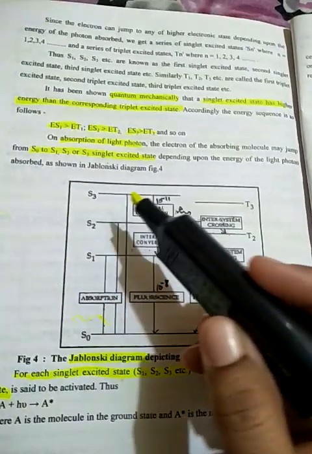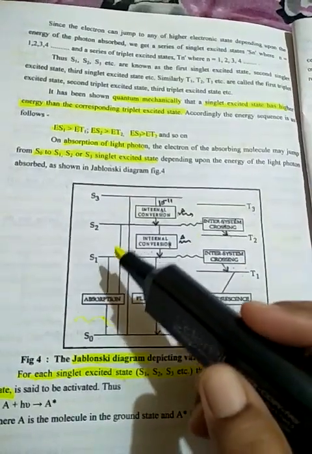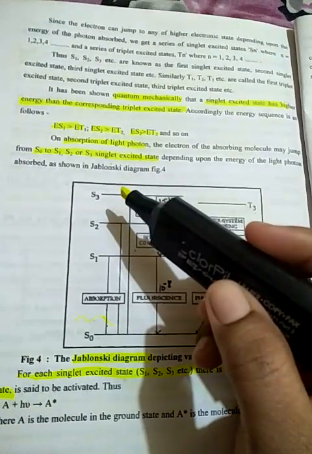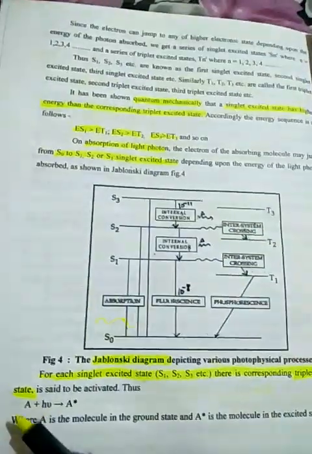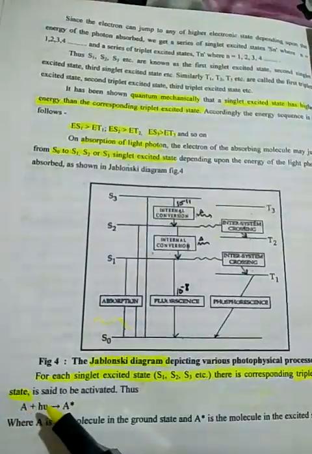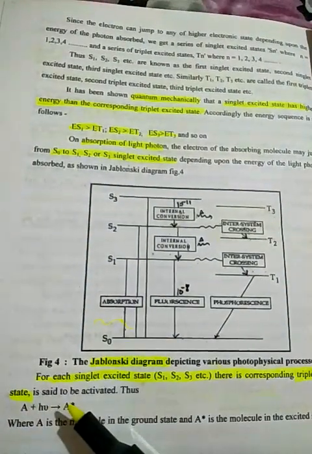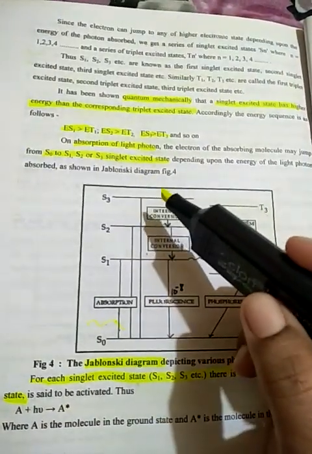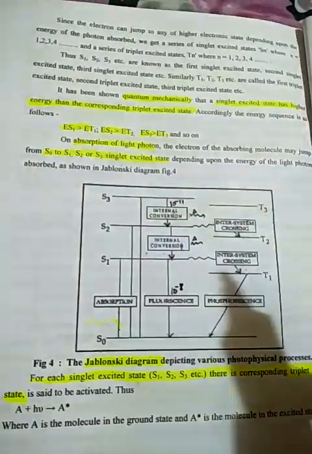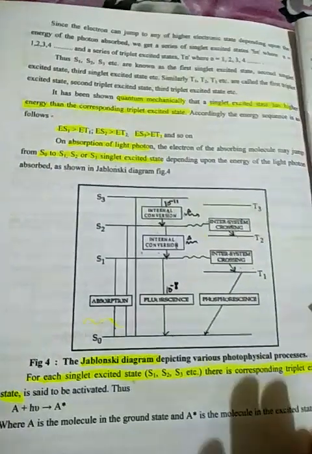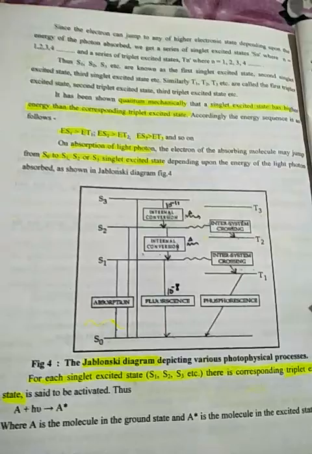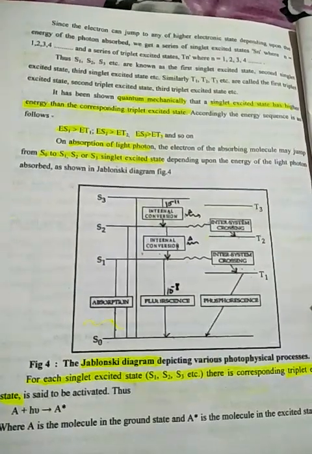When it is promoted to different excited states, the molecule has become activated. That is, if A absorbs some amount of radiation, it gets activated. Now this activated molecule has three different pathways through which it will return back.